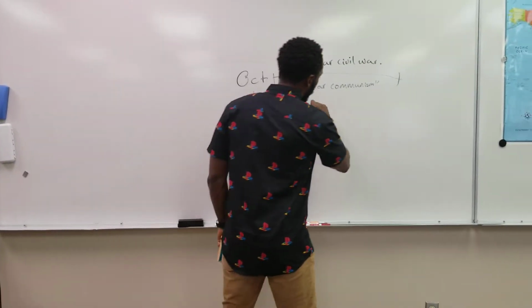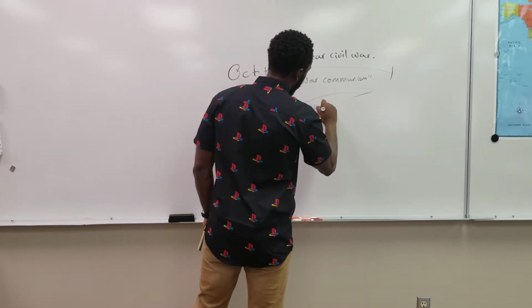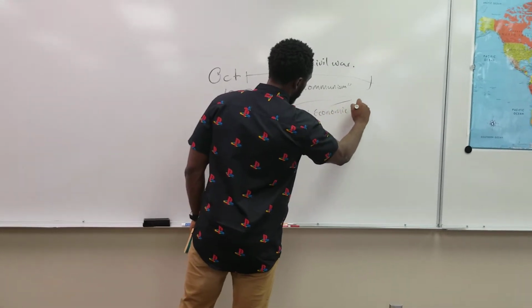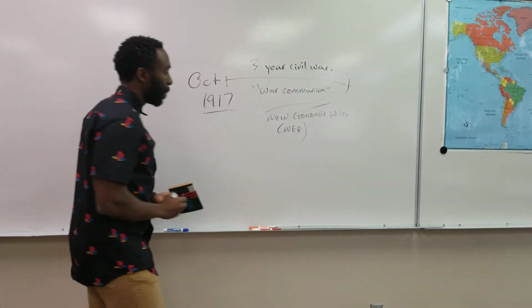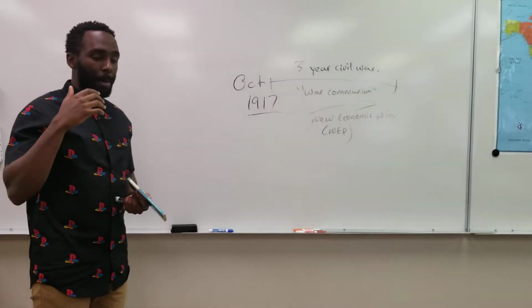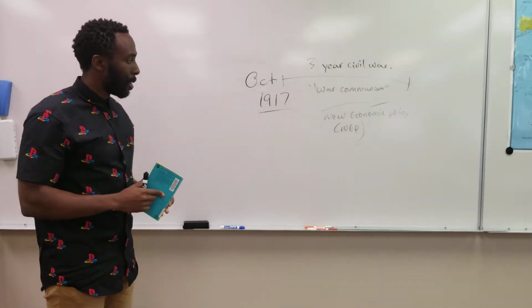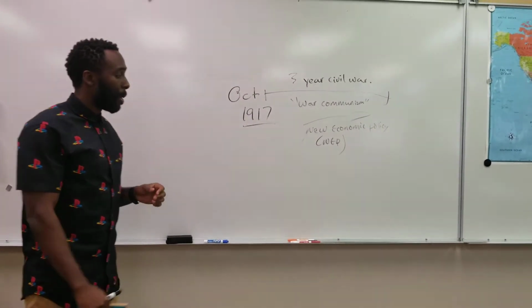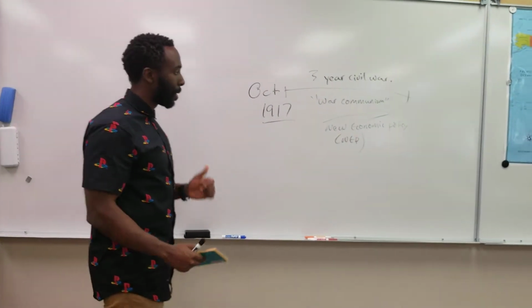This movement towards the right, these policies, are called the New Economic Policy, or the NEP. What the NEP does is introduce some more private ownership, and farmers are able to sell their surplus goods. Eventually Lenin passes away, and as he passes away, we see Stalin take over.